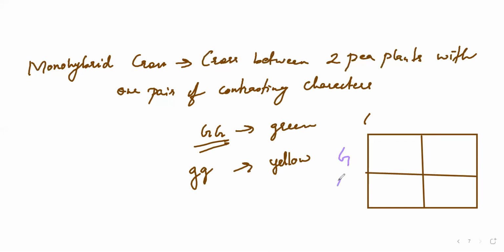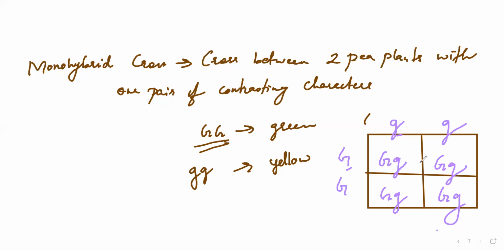Okay, so this is GG, capital, and this is small gg. So when I cross this, what are the products I'll get? First of both the sides, that is capital G, small g. Here again, capital G, small g, capital G, small g, and capital G, small g. So in this scenario, if I'm crossing these two things, that is green and yellow, what am I getting over here?